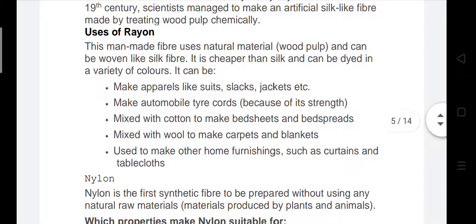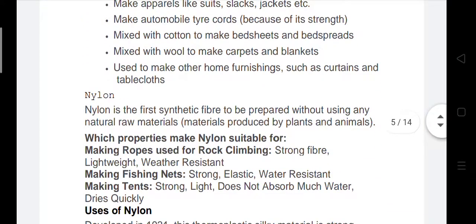It can be used to make apparel like suits, slacks, jackets, etc. It is used to make automobile tire cord because of its strength, and so many uses are given here. About nylon: nylon is the first synthetic fiber to be prepared without using any natural raw material.